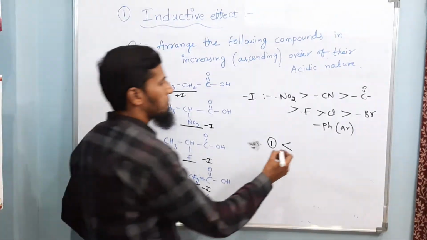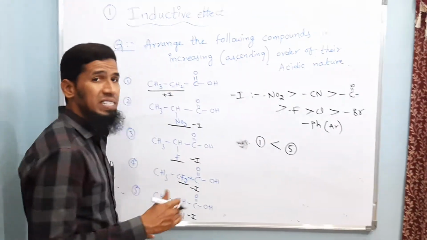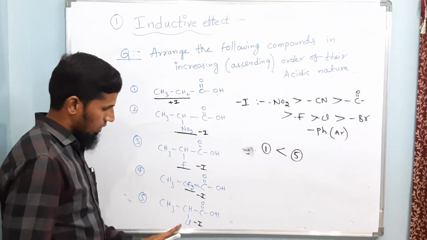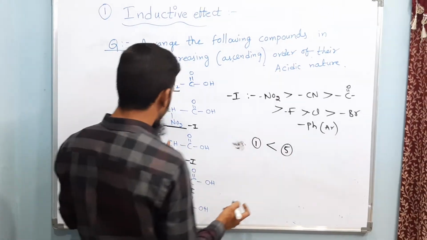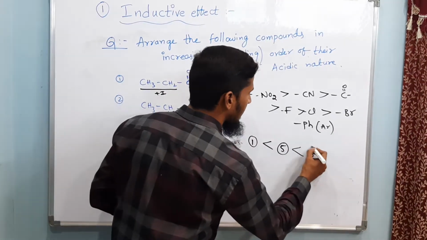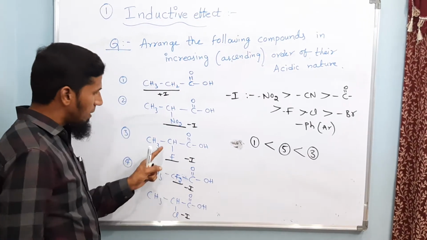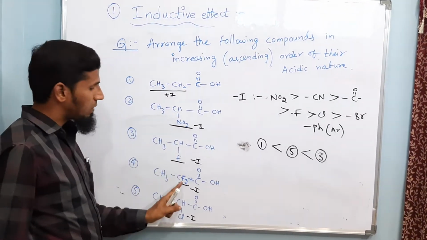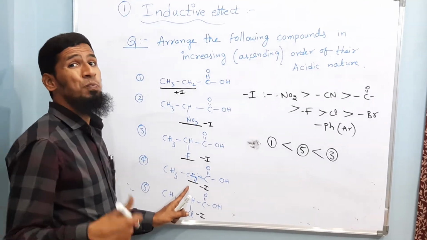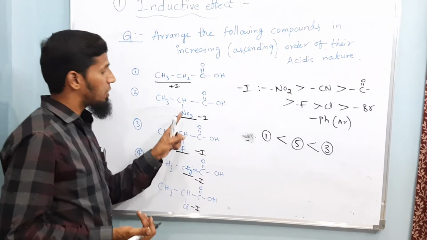So we can consider the fifth one, which has the less electron withdrawing chlorine. Then between fluorine and nitro, fluorine is stronger, so as a result 3 can be considered the next strongest acid. Then between the second one and the fourth one, this one has 1 nitro and it has 2 fluorines. 2 fluorines are more electron withdrawing compared to 1 nitro.